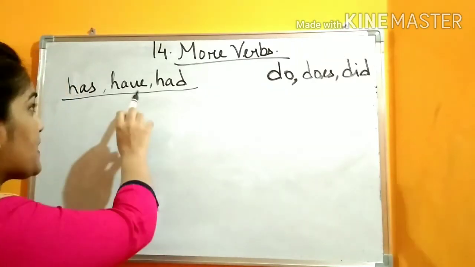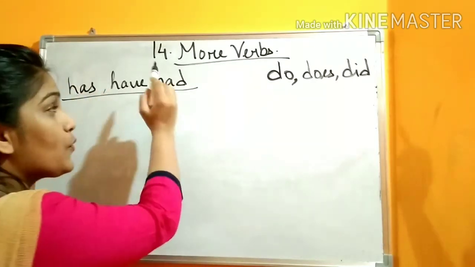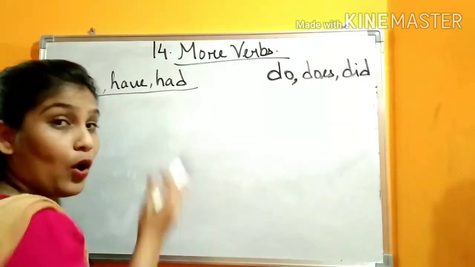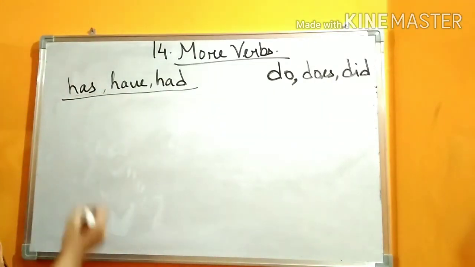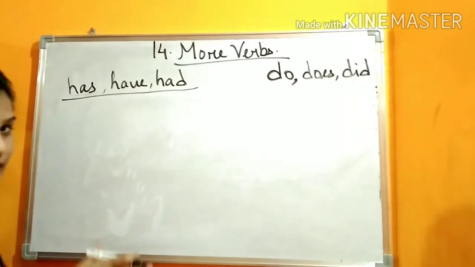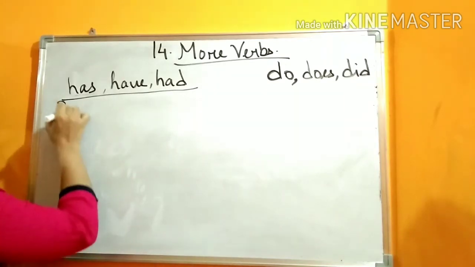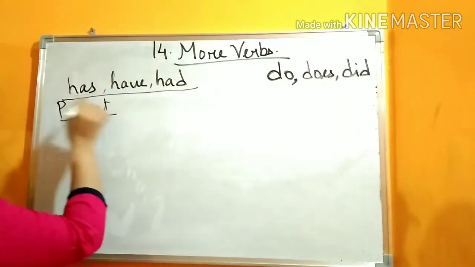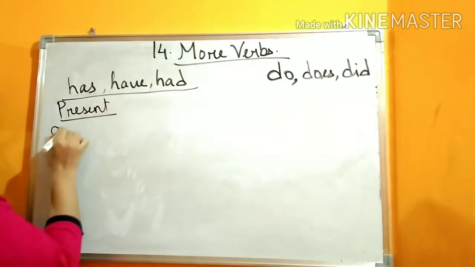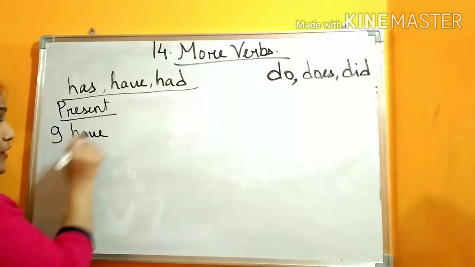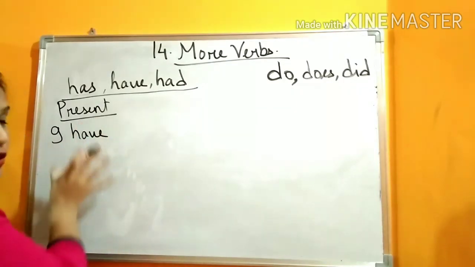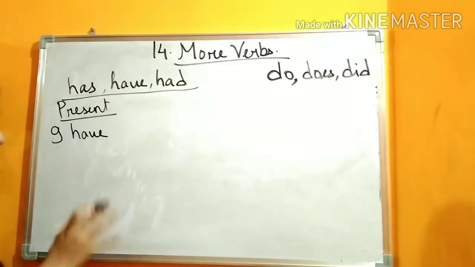But we use had in case of past, that already happened. So you have to know the rules like earlier also. For present, with I you will use have. You need to learn these rules, otherwise you will not be able to do the exercises.